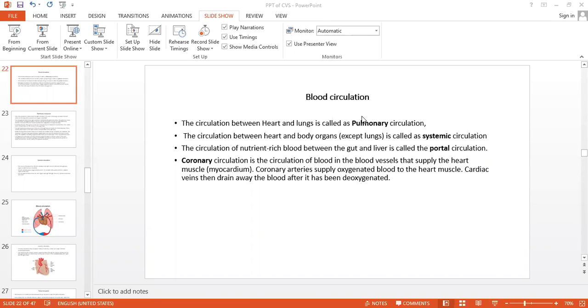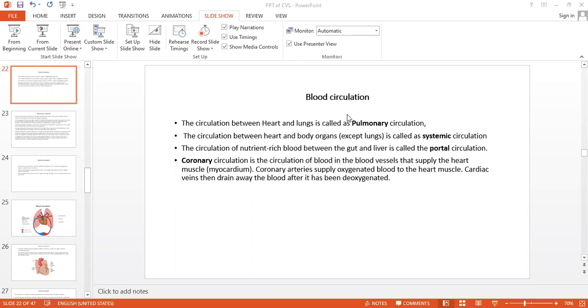Now again we will come to the point, that is the cardiovascular system. In that we will see the blood circulation. Now we know the blood circulation and its significance. There are 4 types of circulations, which we are going to see: the pulmonary circulation, systemic circulation, portal circulation, and coronary circulation.